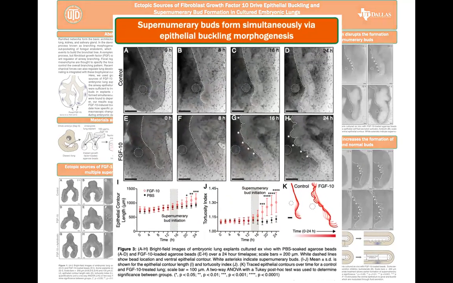Now, because the supernumerary buds relied on proliferation and formed multiple buds with a characteristic wavelength, we were reminded of some previous work using mesenchyme-free explants that were able to undergo branching via a growth-dependent buckling mechanism, wherein the multiple branches formed with a characteristic wavelength and simultaneously. We therefore wanted to investigate the dynamics of our supernumerary buds using time-lapse microscopy and saw the multiple supernumerary buds indeed form simultaneously. We therefore hypothesized a growth-dependent buckling mechanism was driving the formation of the multiple supernumerary buds.